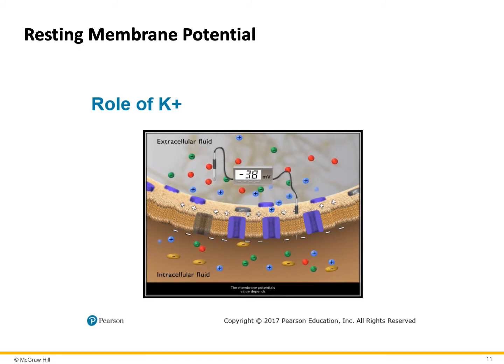This separation of charge gives rise to a membrane potential. The membrane potential's value depends on the net charge inside compared to outside. As positively charged potassium ions continue to diffuse out of the cell, the membrane potential becomes increasingly negative.